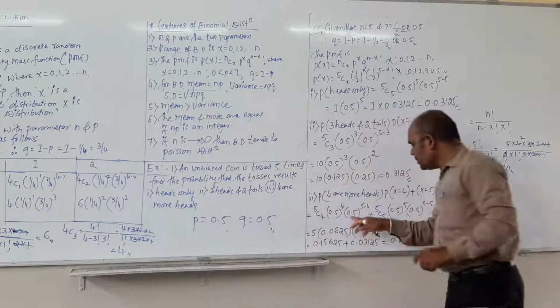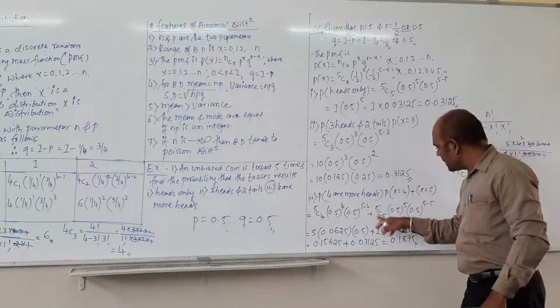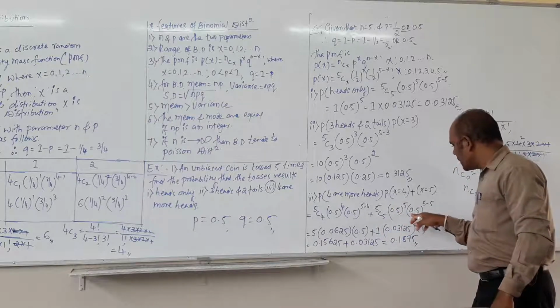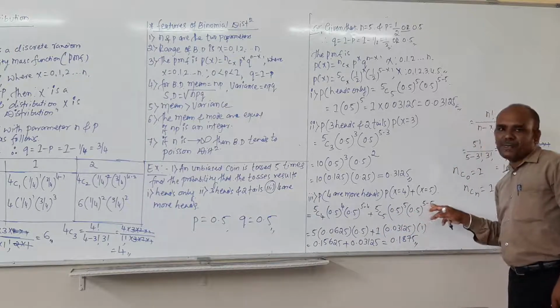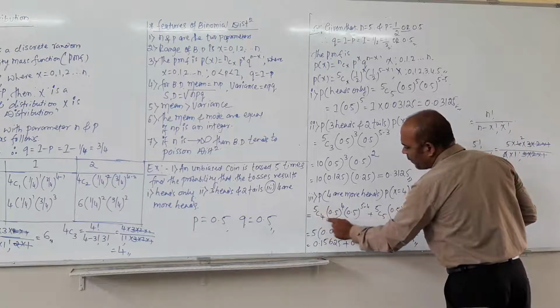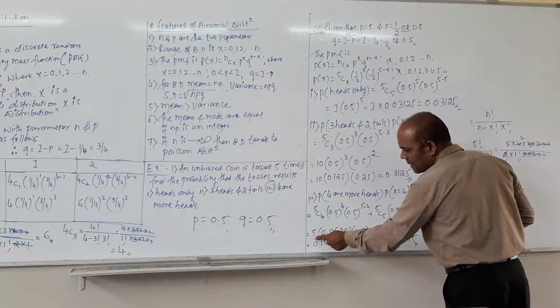Then 0.5 raised to 5 minus 4, then plus 5C5, then 0.5 raised to 5, then 0.5 raised to 5 minus 5. After simplifying this, you will get the combination 5C4, the answer is 5.